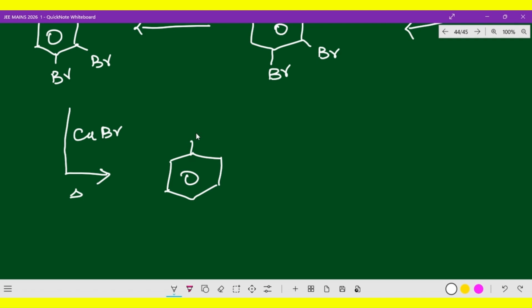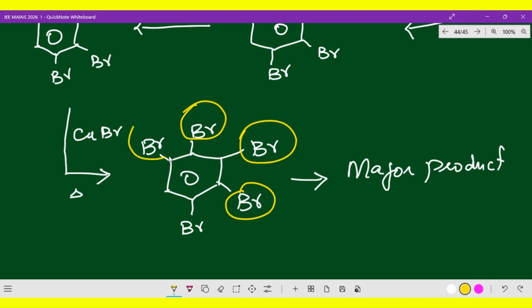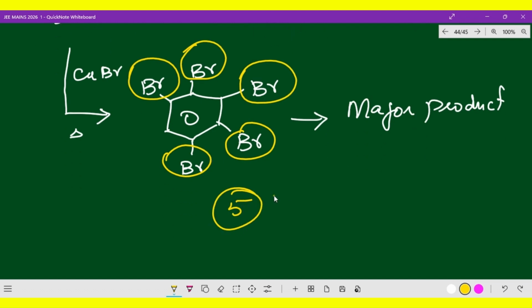The 2, 4, 6 bromines are available, and the meta bromide is again present. This is the major product. How many bromine atoms are available? 1, 2, 3, 4, and 5. So there are 5 bromine atoms.